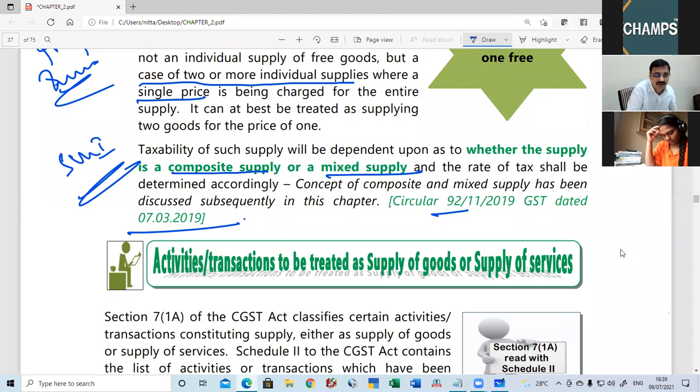Now we will be coming to Schedule 2 of the CGST Act. What does Schedule 2 say? Schedule 2 states whether an activity is to be considered as a supply of goods or a supply of services.